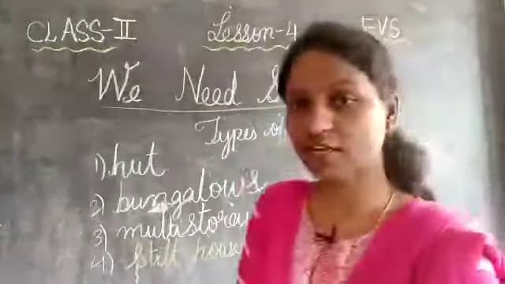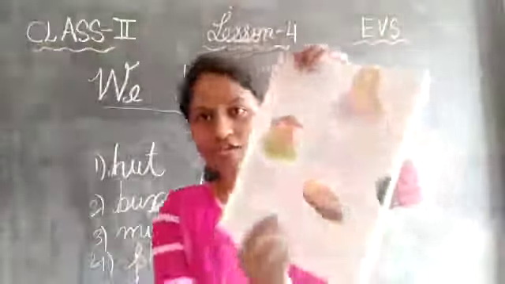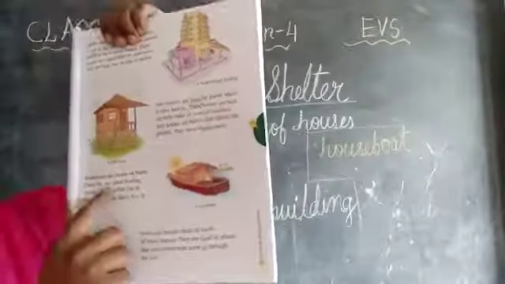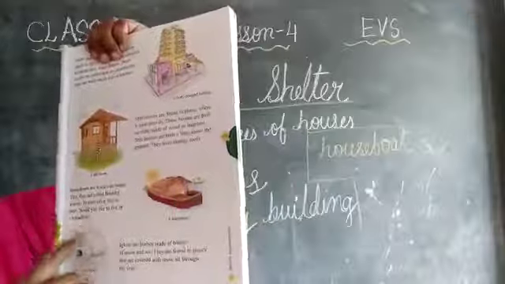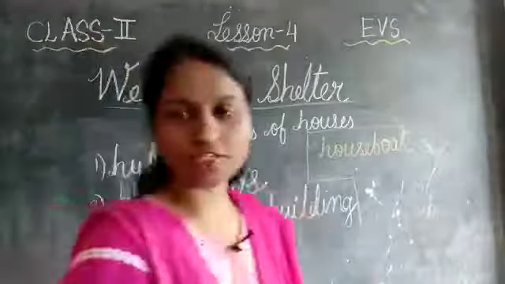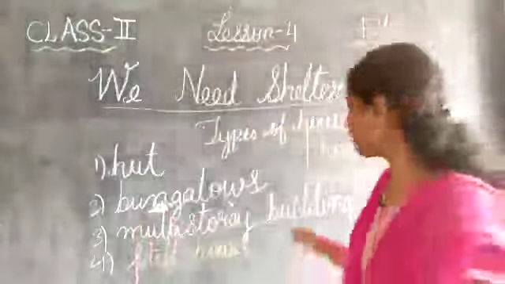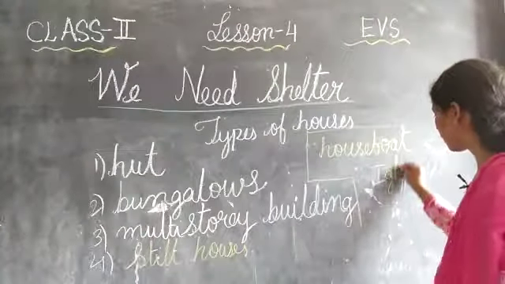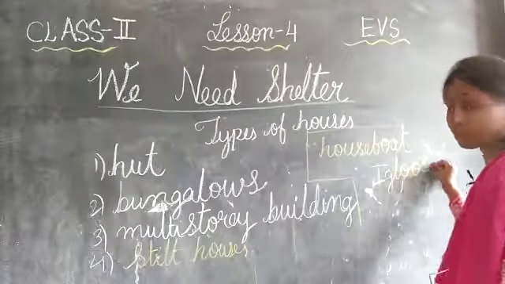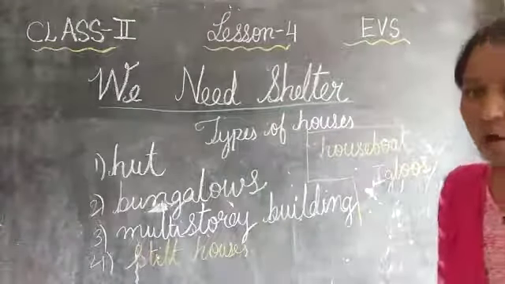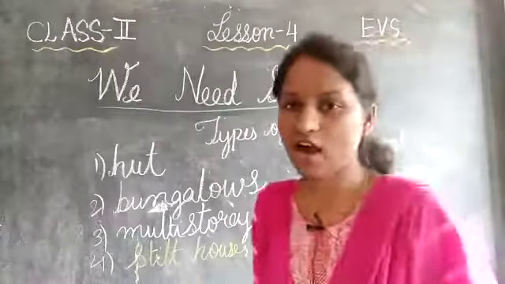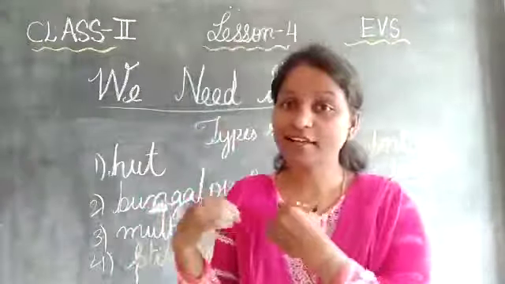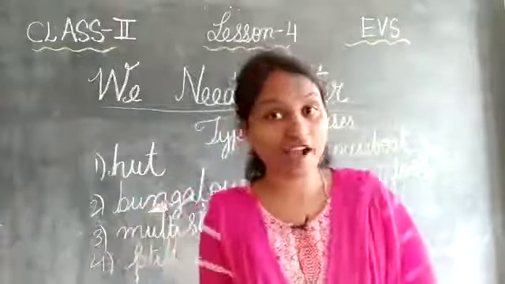Okay, houseboats are generally made of wood, as you can see this. It is also called a floating house. So houseboats are also called floating houses. Okay children, next one is what, children? Igloos. Do you know, children, what igloos are?